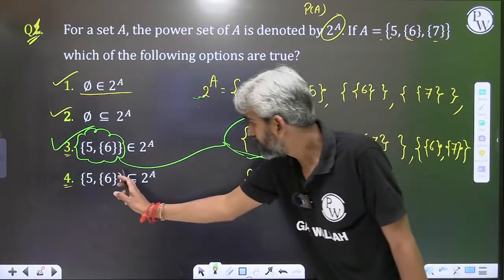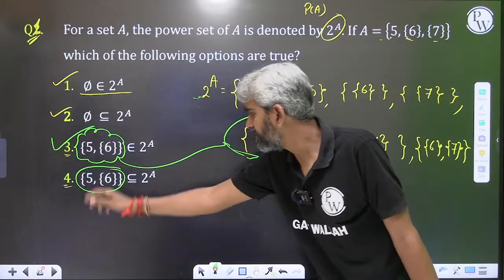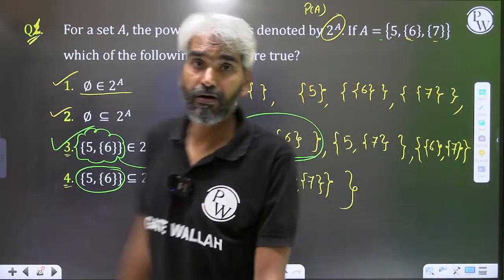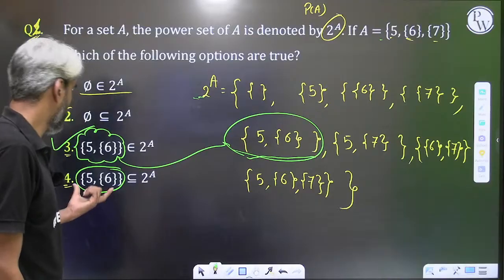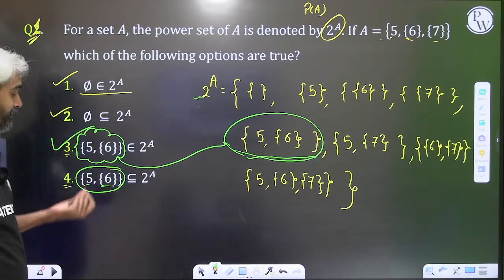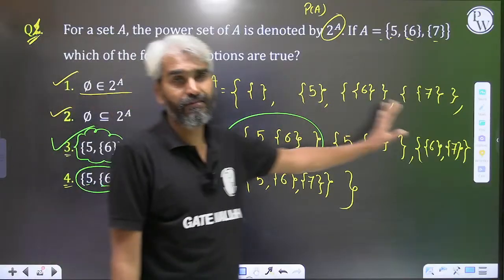Now, do we have any subset of the power set of A which contains the two elements 5 and 6? No, sir. Do we have any element 5 here?